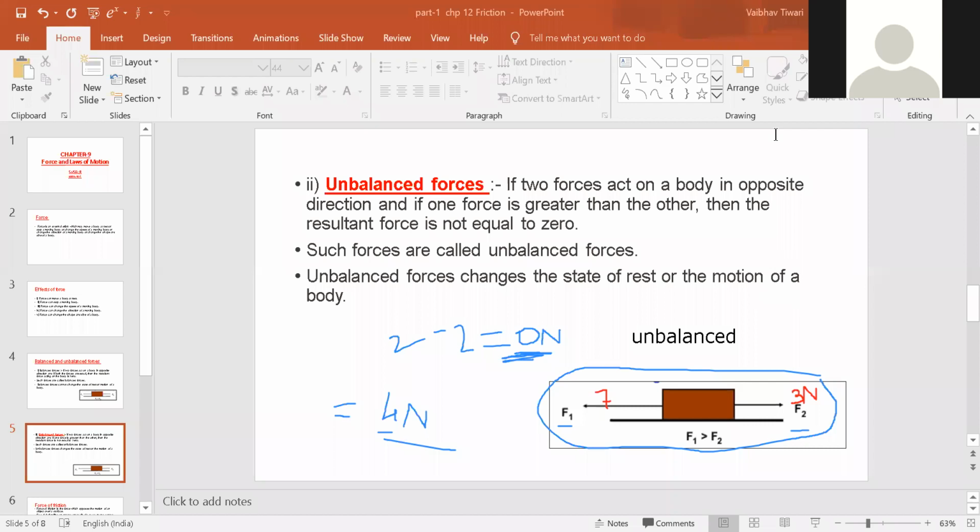So if more than two forces are acting on a body, then this is how you have to check whether it is balanced or unbalanced. Okay.